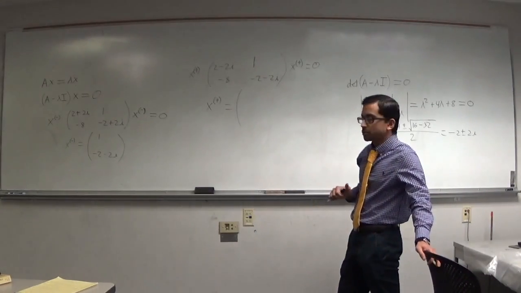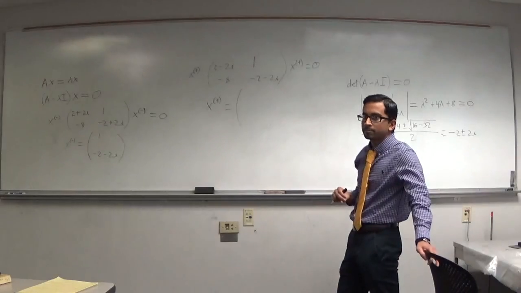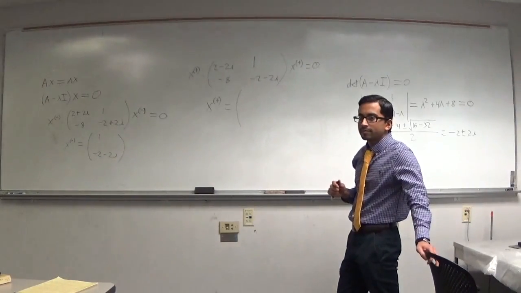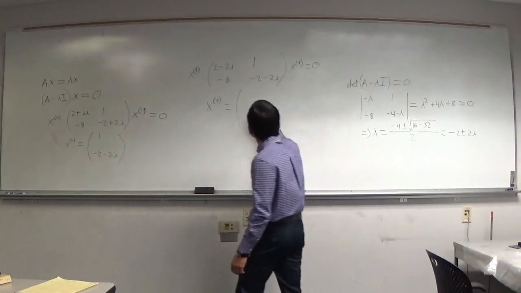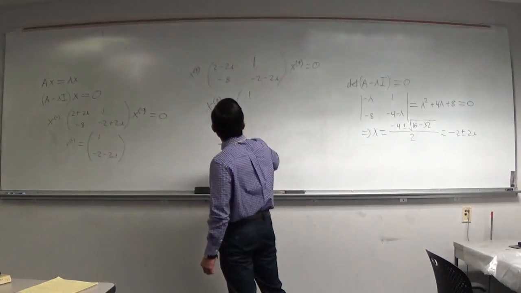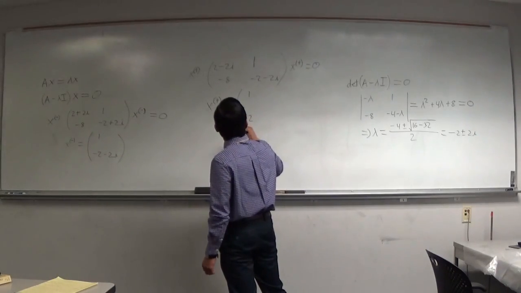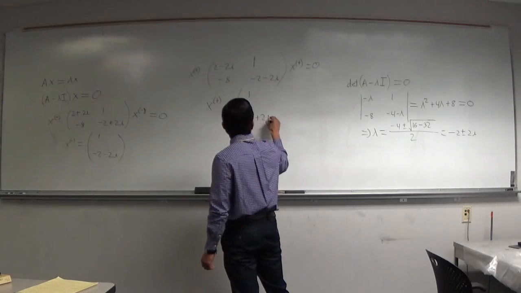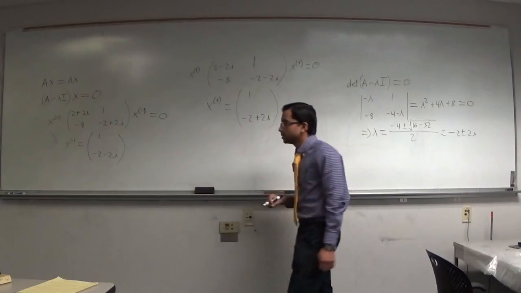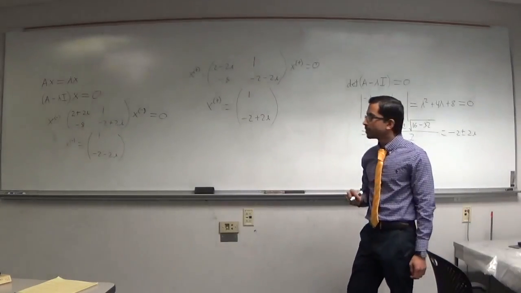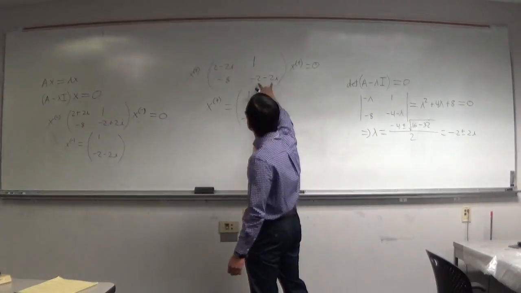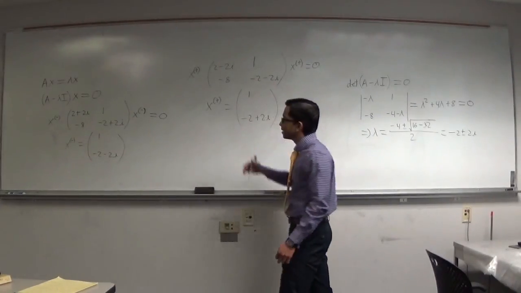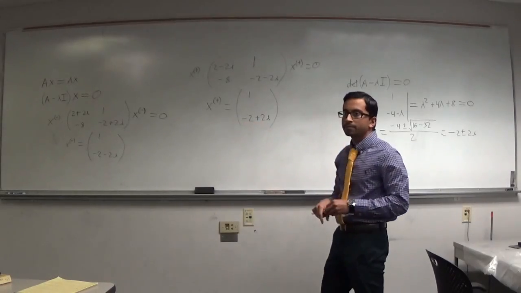So we're going to use the same sort of thing that we did before. We do 1 and then negative 1 times 2 minus 2i, so negative 2i plus 2i. Yeah, negative 2 plus 2i, right? So that'll do it. And if we multiply this with this again, we get that it's 8, but we already did that.